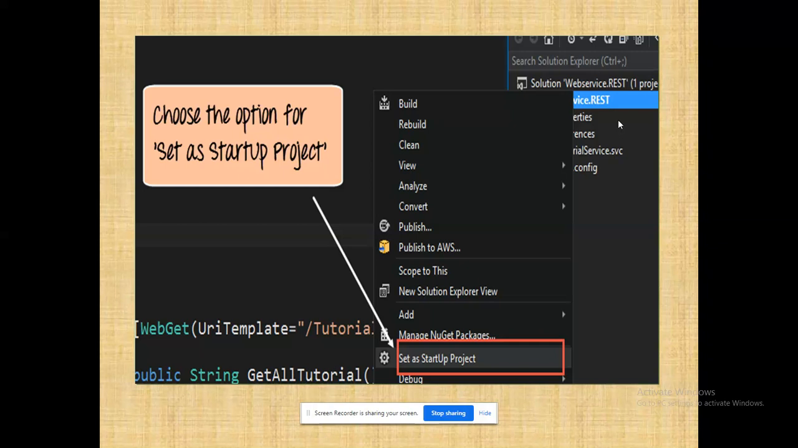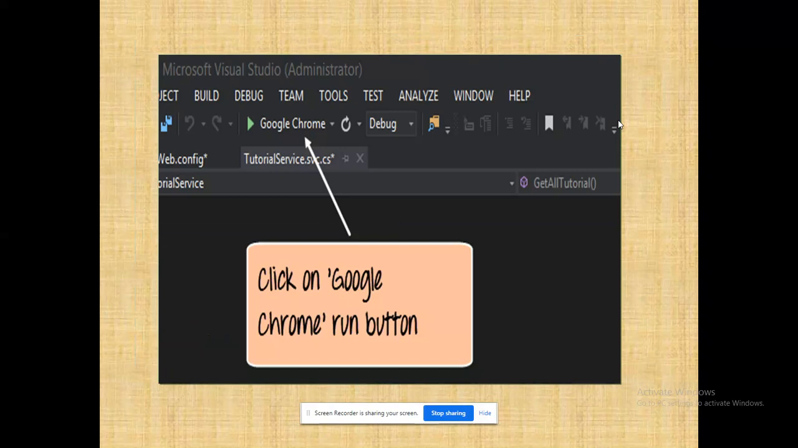Likewise we will give the same option here also. Instead of run as server, we are making it set as a startup project. So directly that file will get executed. That is the reason why. Once it is set, I have to run it in my Chrome.